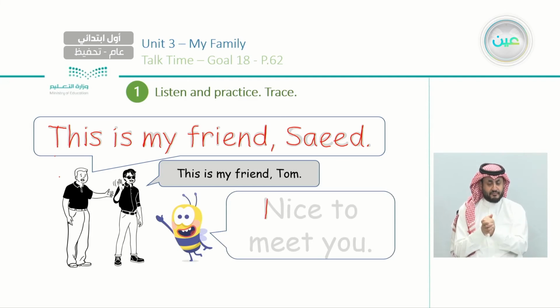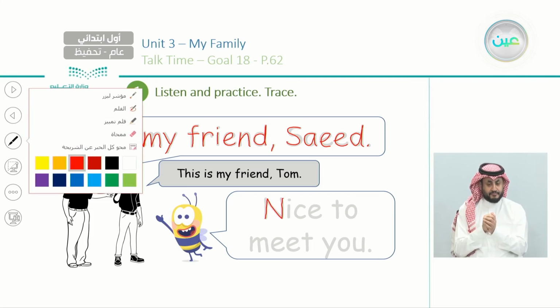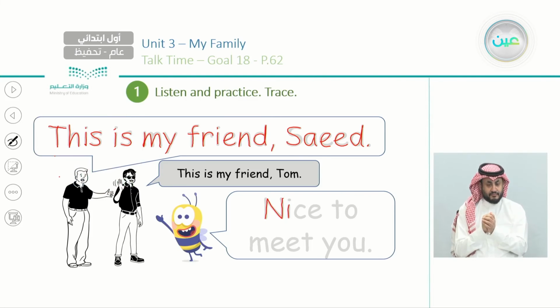So we have N, then I, C, E, T, O. Nice to meet, M, double E, T, then Y, O, U, like this. Don't forget the full stop at the end.